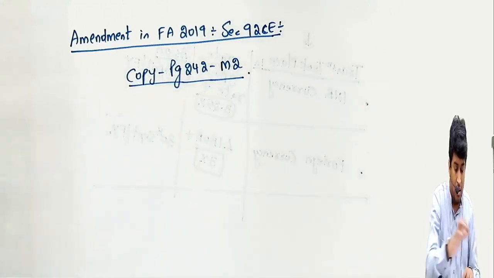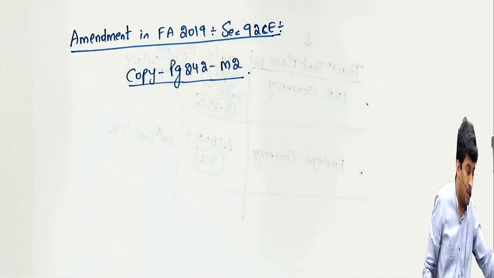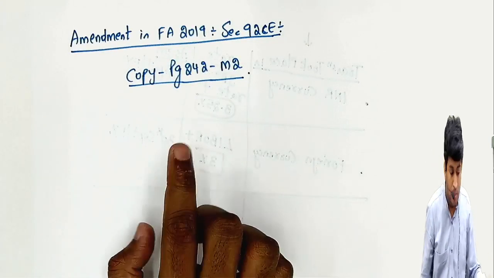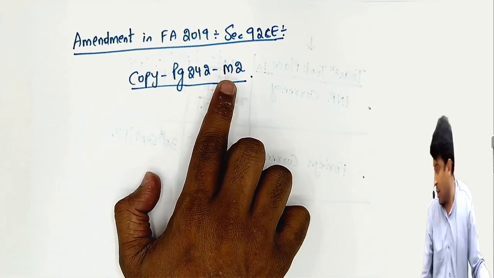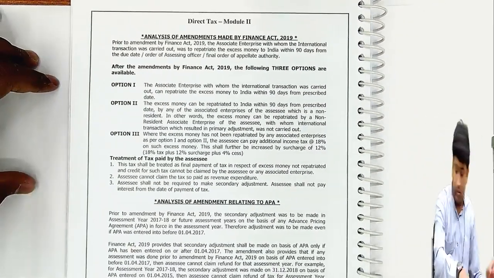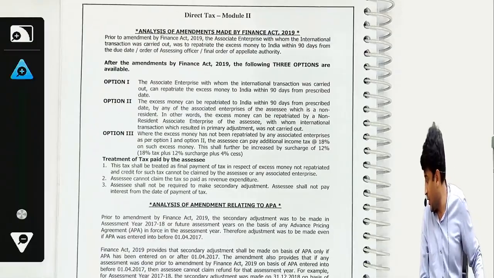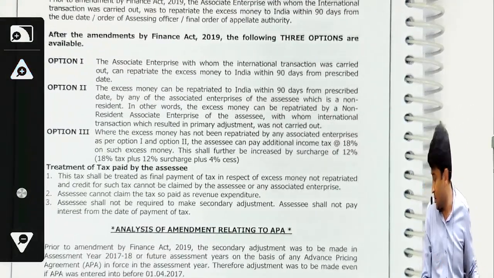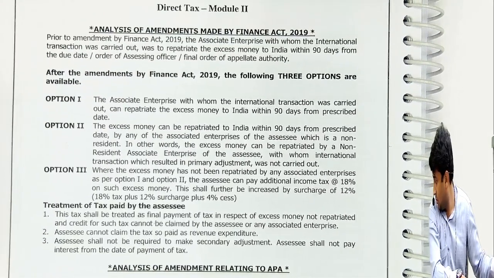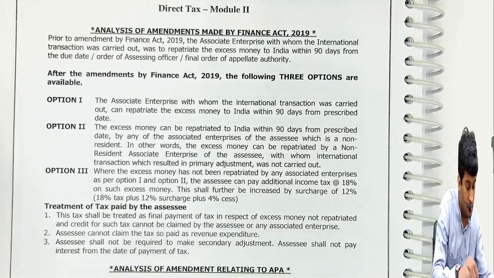Please jaldi heading likho. I'll be back in 5 minutes. I'll tell you what you have to copy. Amendment Finance Act Section 92CE. Please come to page 242 of our module 2. You will find like this. Page 242 of our module 2. You will find this.